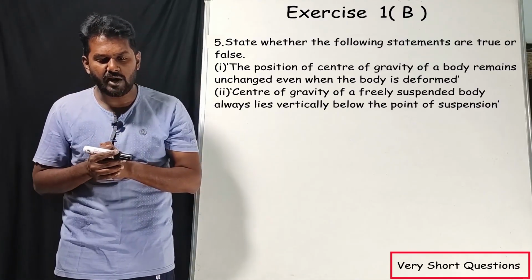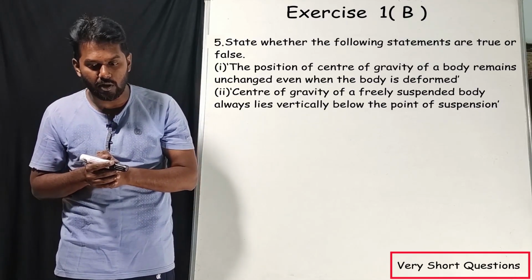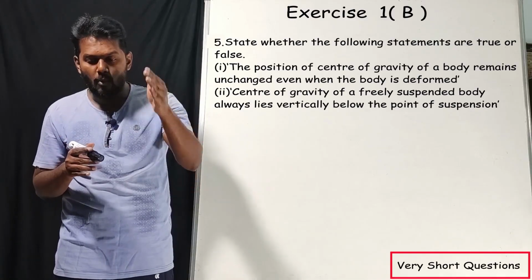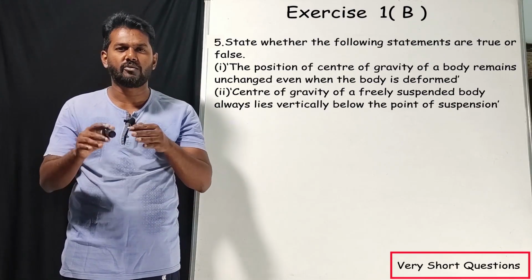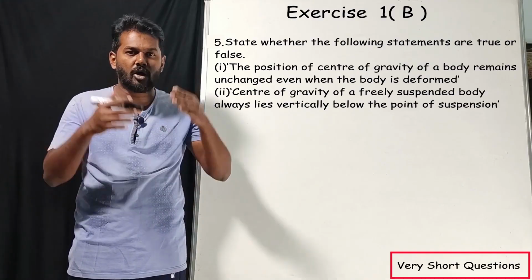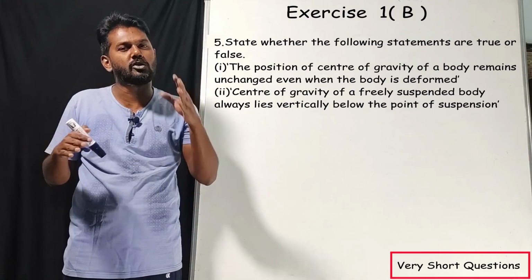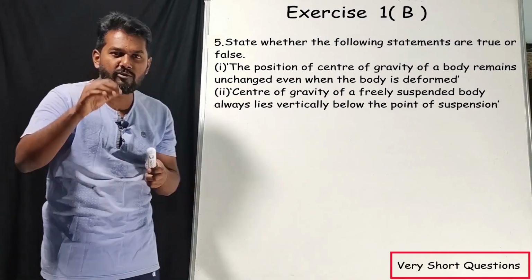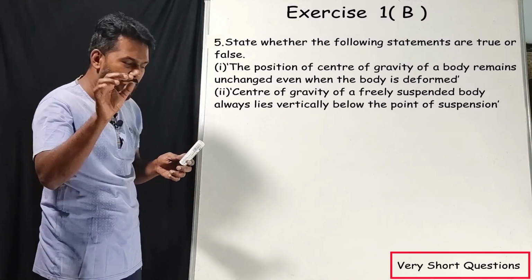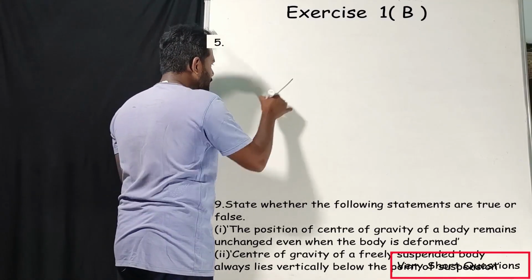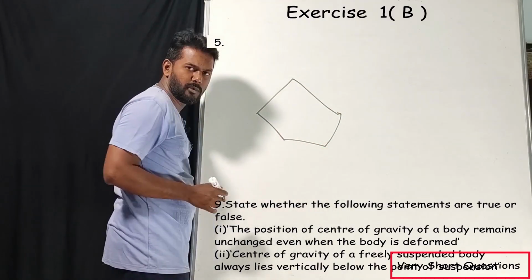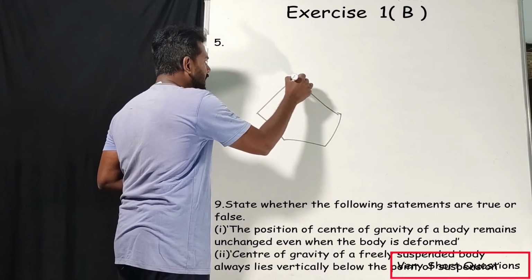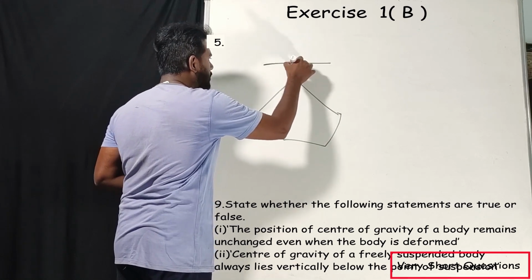Second one, center of gravity of a freely suspended body always lies vertically below the point of suspension. If you understand this question, if you get an imagination, you will get the answer immediately. If you don't get it, I will explain through a diagram. Assume any shape. This is the point where we have suspended this object.